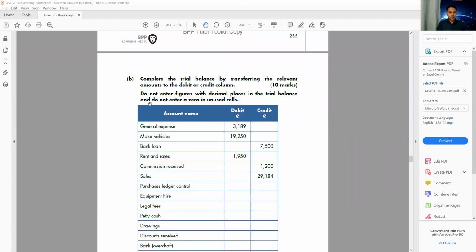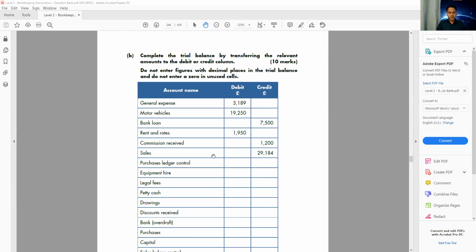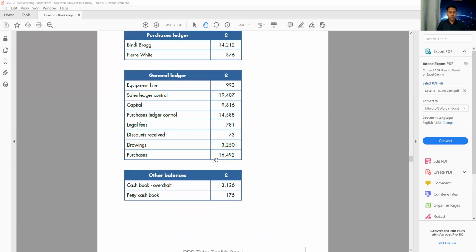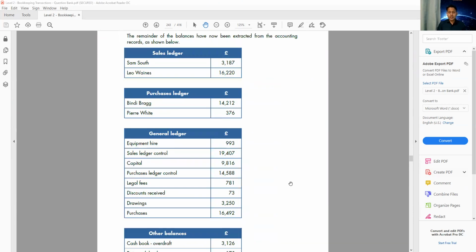So you can see here, sometimes the question in the exam says, take the 6th entry. And I have seen students become confused, because there are a lot of entries, 1, 2, 3, 4, 5, 6, 7, 8. So the question says, take the 8th general ledger entry, and the student becomes confused, which one should I take? Should I take this one? Because there are a lot of entries.